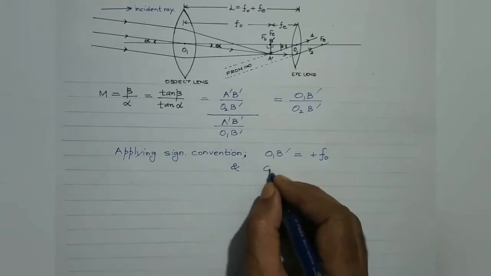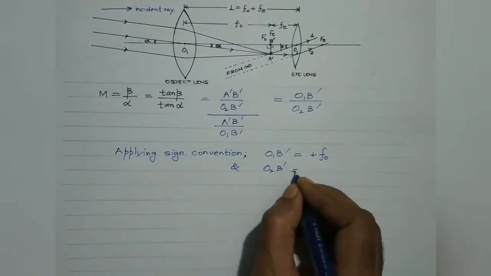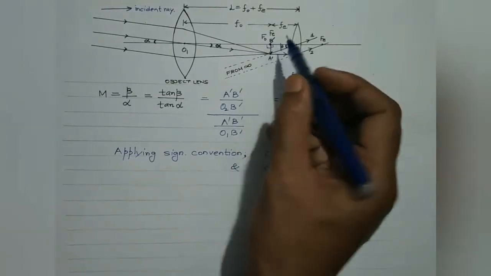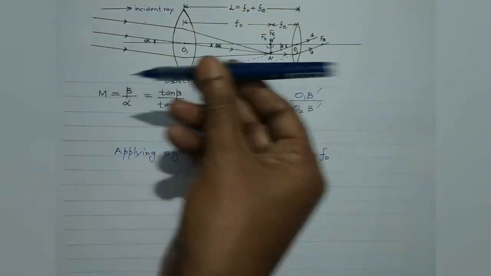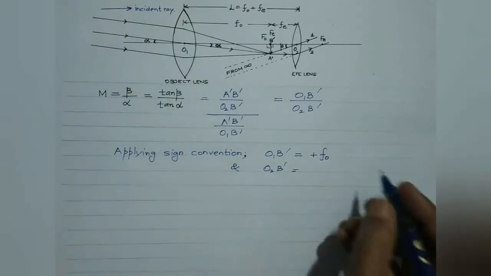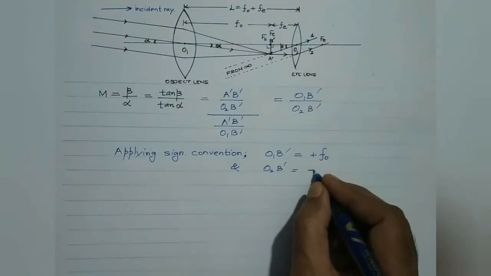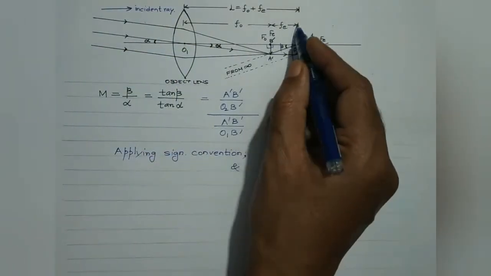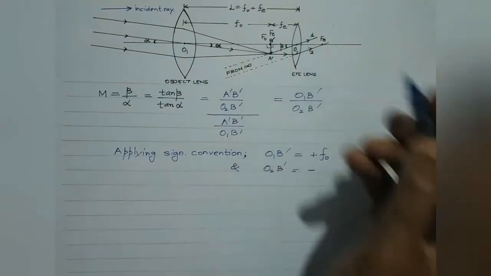And O2B dash, this is O2 and this is B dash. O2B dash is measured in a direction opposite to that of the incident ray. Therefore, it has to be assigned negative sign. And the magnitude of O2B dash is Fe, which is the focal length of the eye lens.